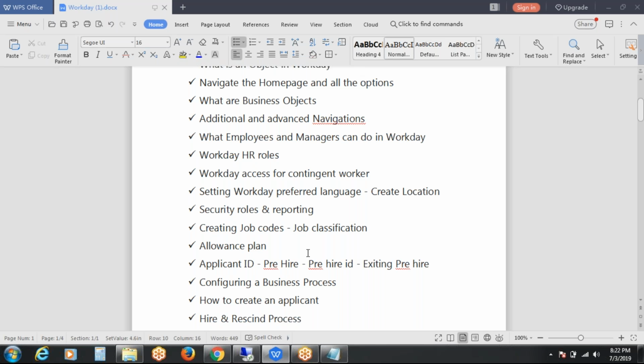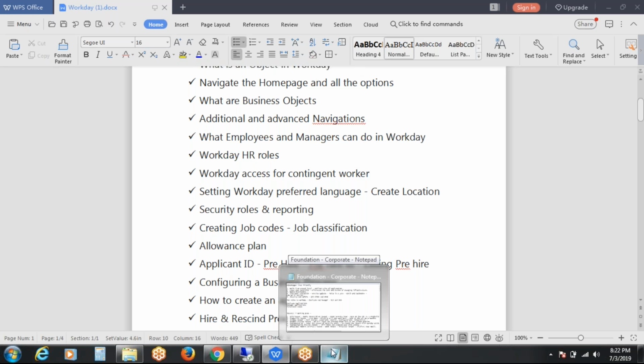So directly, security users cannot work on the business process functions. They have to be attached with the security groups. Clear? They have to attach with the security groups. And there are two kinds: one is HR security roles and the other is non-HR security roles.